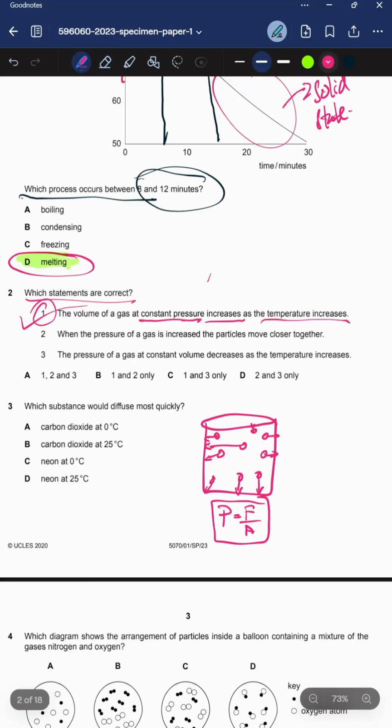So when the pressure of a gas is increased, the particles move closer together. Yes, the particles move closer together when the pressure of a gas is increased, right? Because increasing the pressure means you are compressing them, so that they are coming closer to each other.